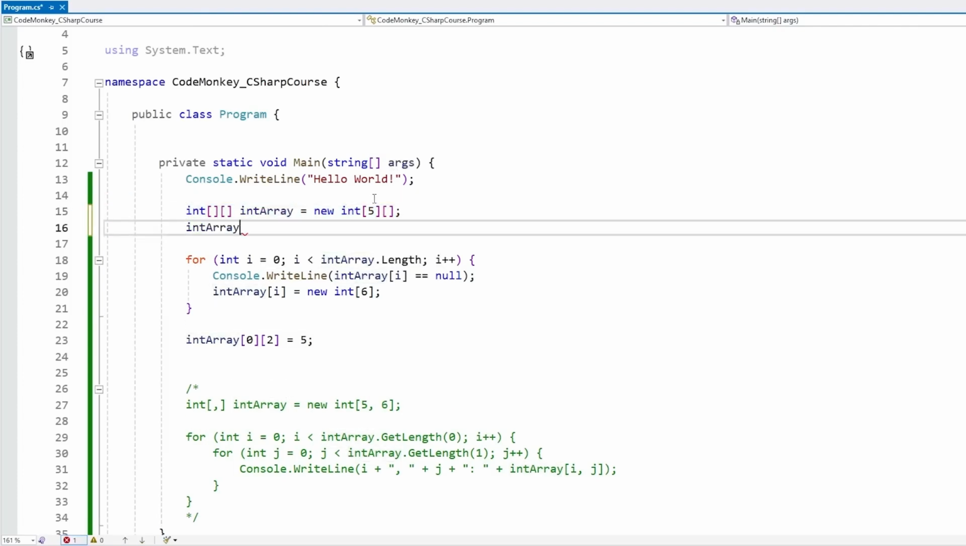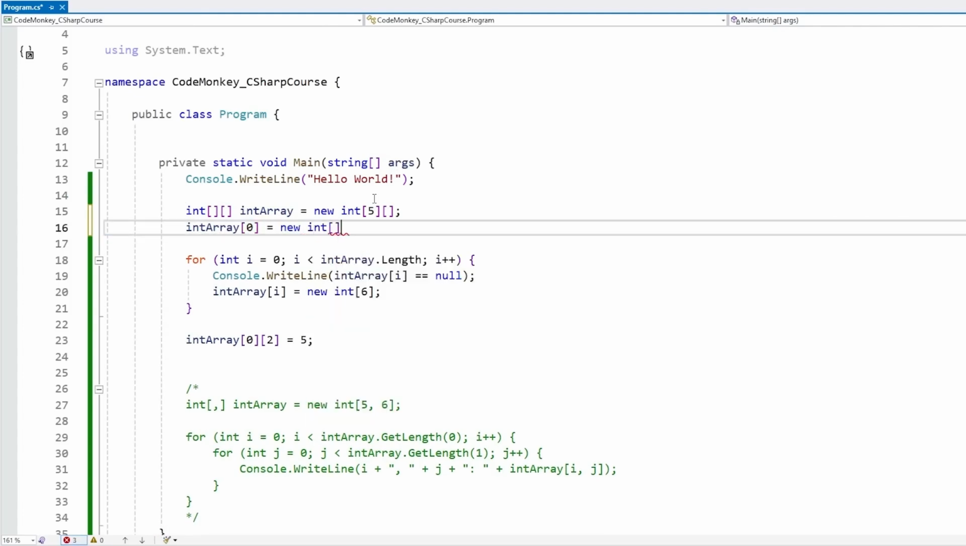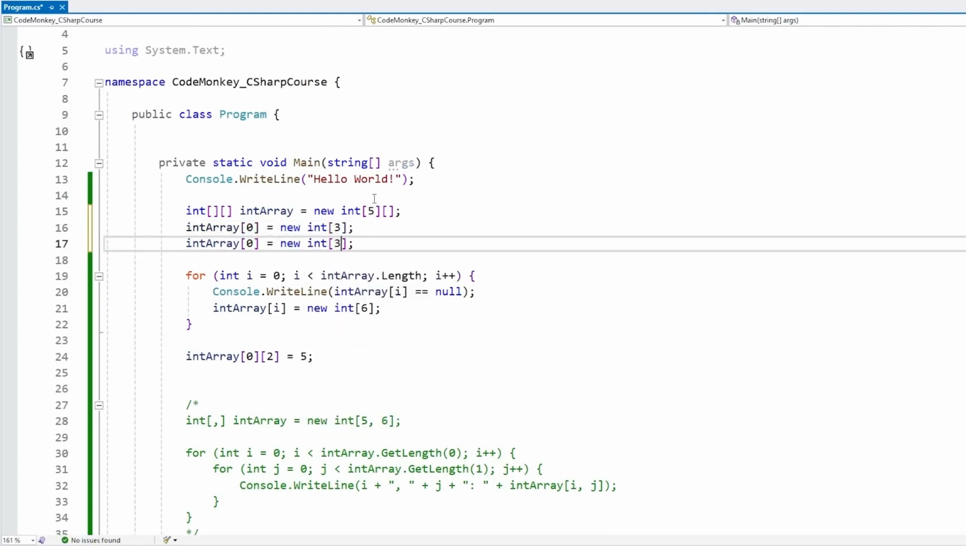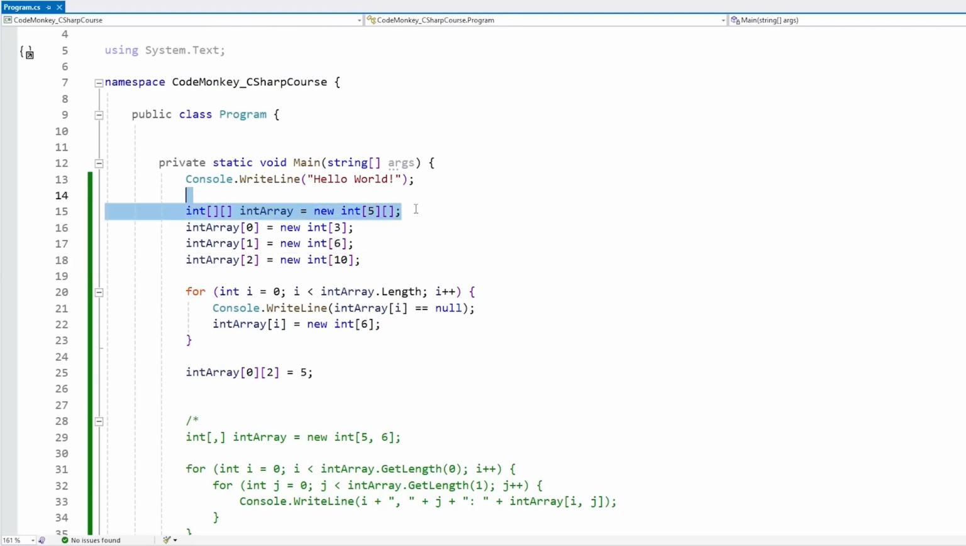For example, when initializing this, we can set the one on index 0 to be a new int array, and let's say this one has a size of 3. Then on element index 1, we can say this one has a size of 6. Then on index 2, we can say this one has 10, and so on. So using an array of arrays, technically each array inside the main array can have whatever size you want.